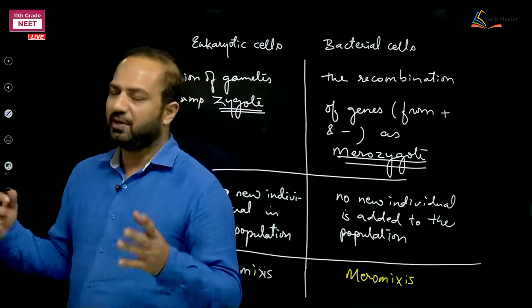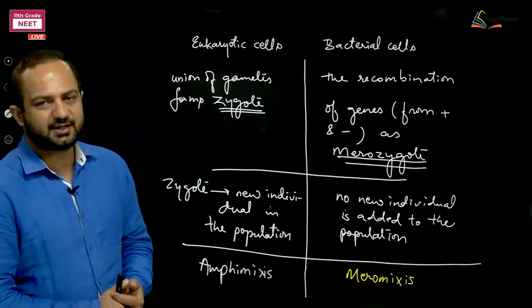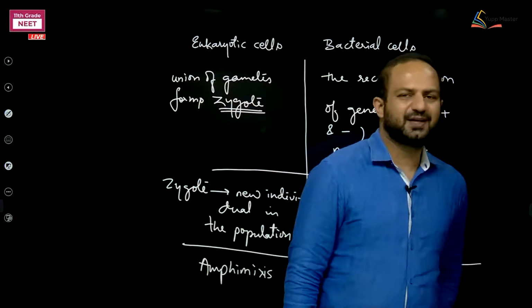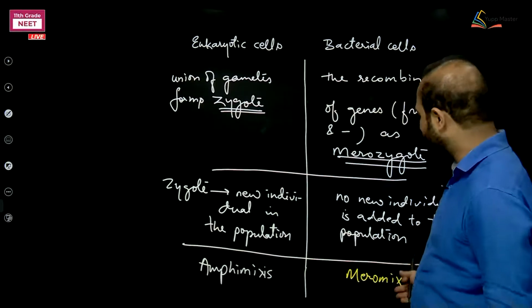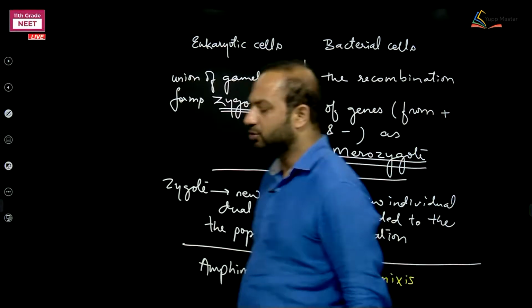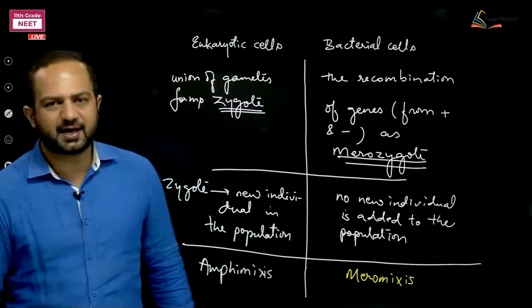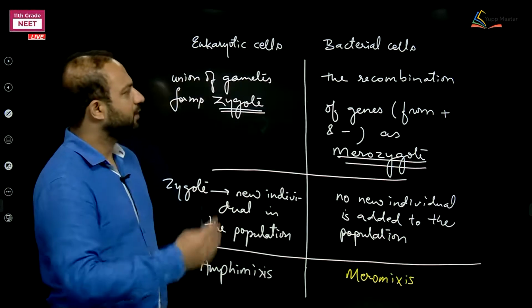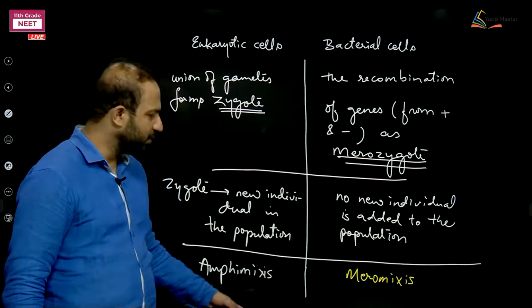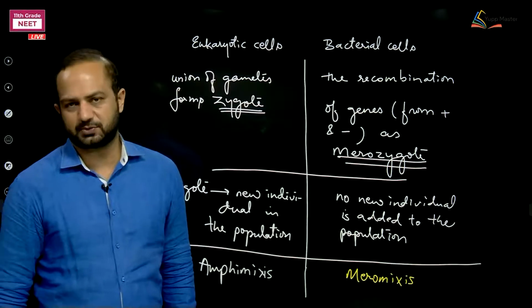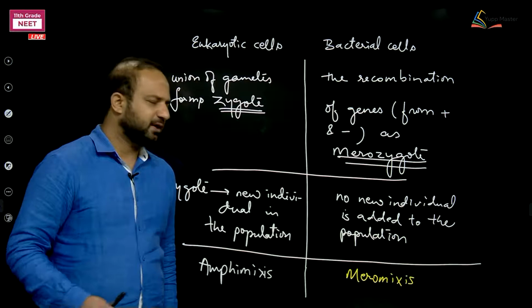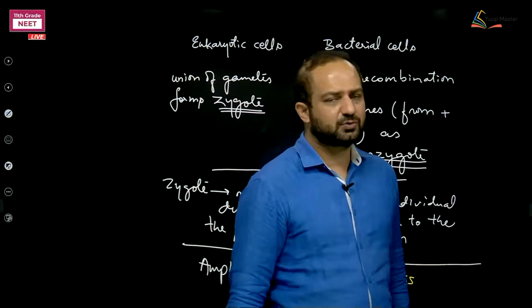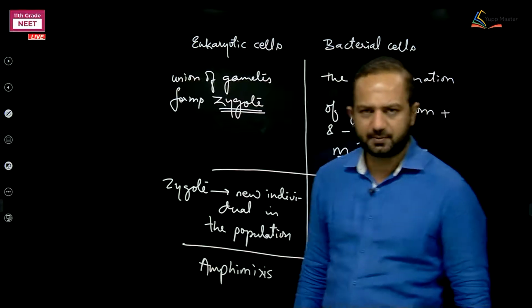Remember this, retain these things as long as possible. Hopefully they are not going to ask terms like meromixis, but you should know how the things are different. There is a more in-depth study of meromixis or formation of merozygote as well, but that much is not told in the classes. The reason is that for many years such questions are not appearing in the exams.